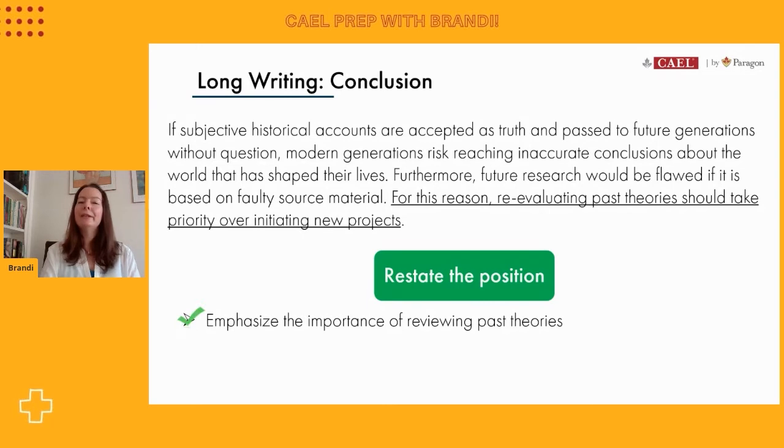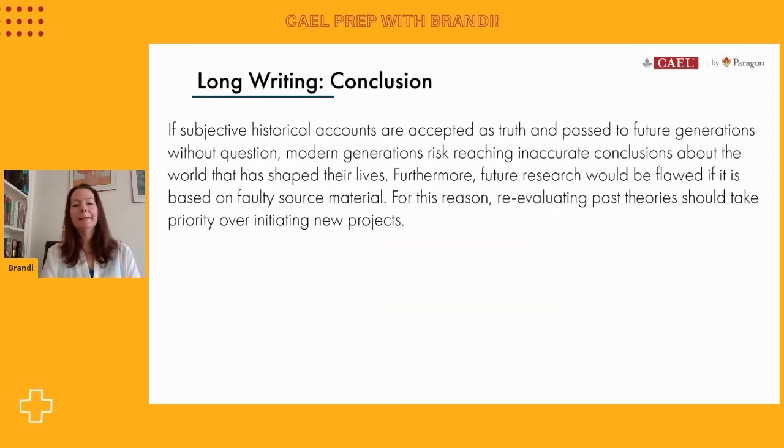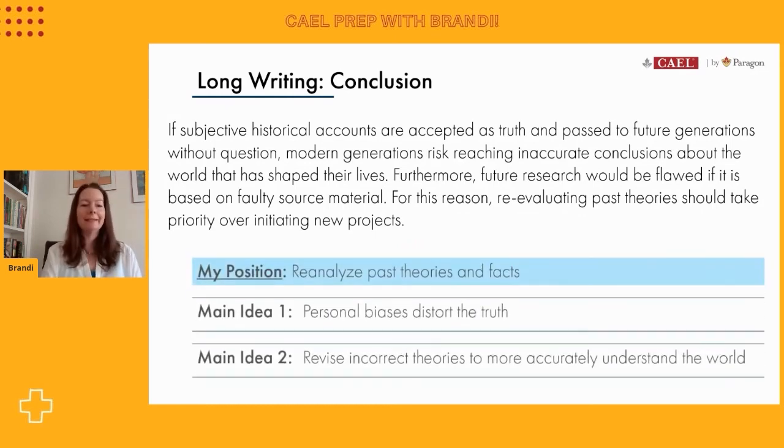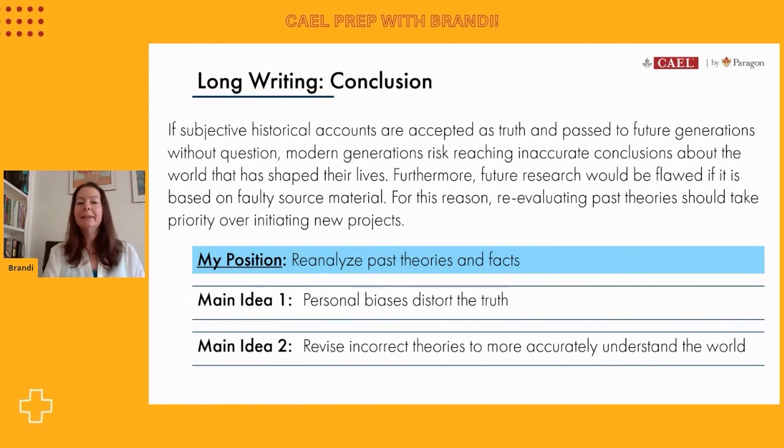Okay, so I feel like we've summarized our main points and even considered the next step looking ahead. So just to make sure everybody can see where these ideas are coming from, in your conclusion, you're not creating new ideas. This is not the time to add in another main reason. The conclusion should strictly summarize the main points that have been made and leave the reader perhaps with a last thought to think ahead about the next step.